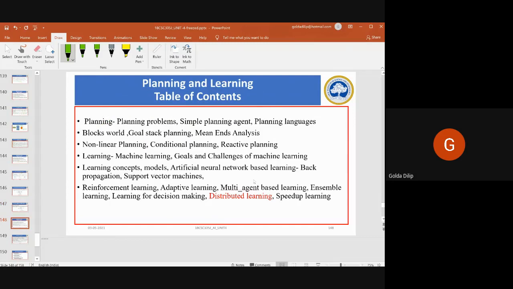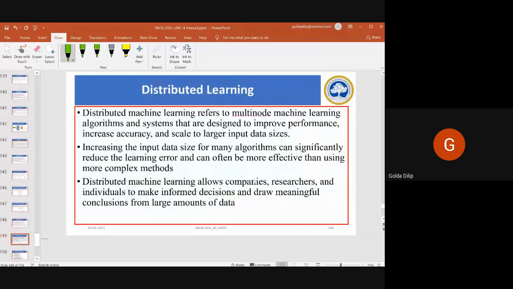Next, moving on to what is called distributed learning. When you say distributed learning, it is actually the task of learning that is getting distributed. It refers to multi-node machine learning algorithms and systems that are designed to improve performance, accuracy, and be able to scale to larger input data sizes.